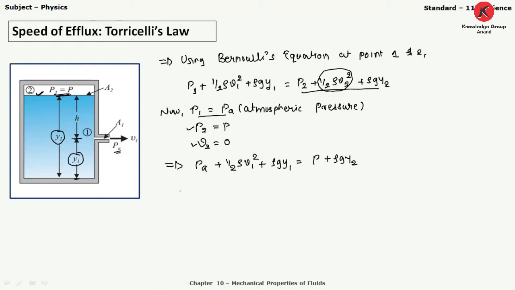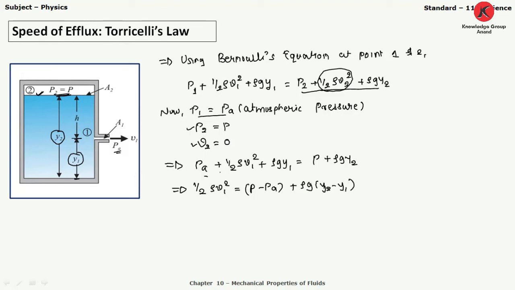Now after simplification, half rho V1 square is equal to P minus PA plus rho g into Y2 minus Y1.